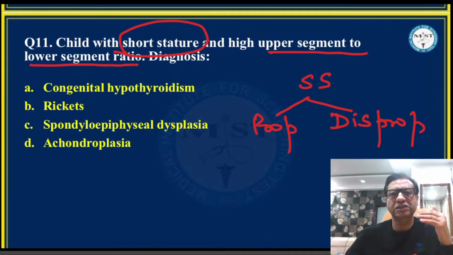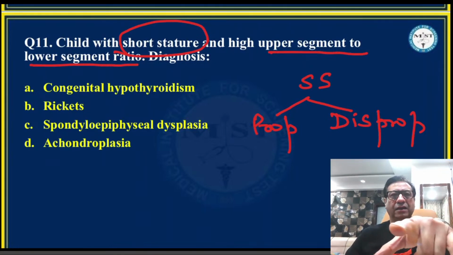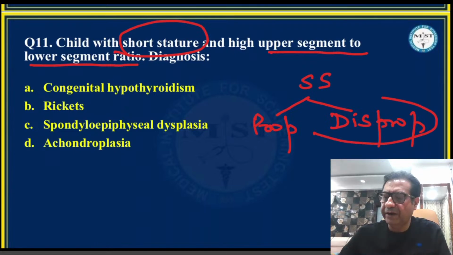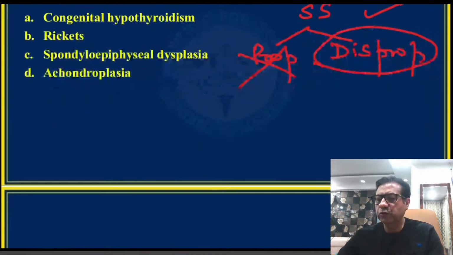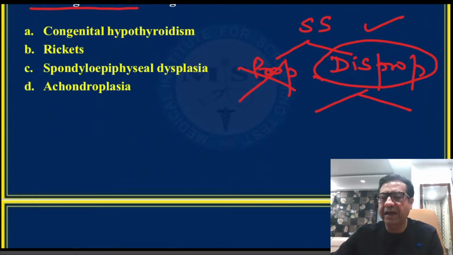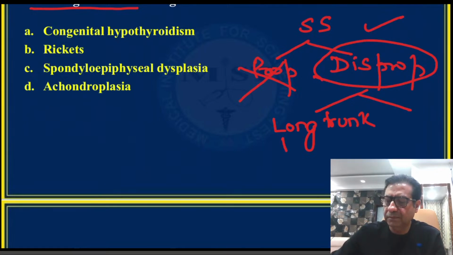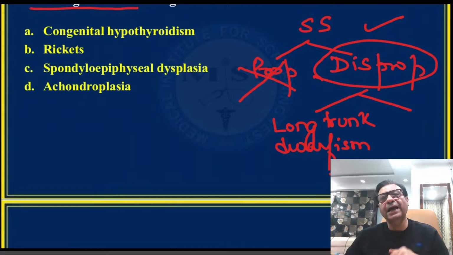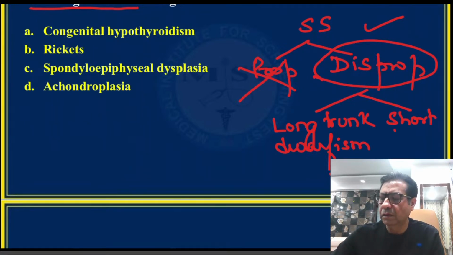So pathological short stature can be proportionate or disproportionate. Since the upper segment to lower segment ratio is high here, or it may be low, it is definitely a case of disproportionate short stature, not proportionate. Now, disproportionate short stature can be of two types. It can be either a long trunk dwarfism, which is also called infantile dwarfism, or a short trunk long limb dwarfism, which is also called advanced dwarfism.